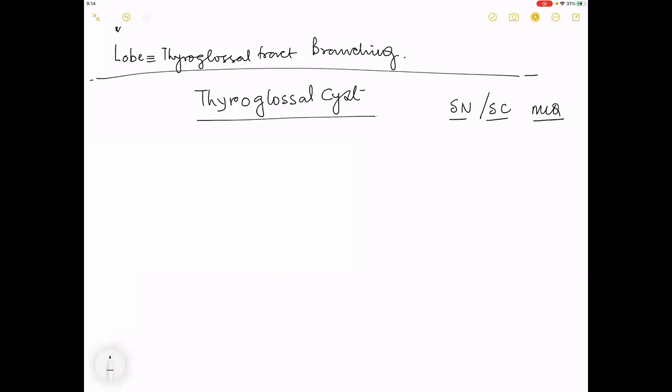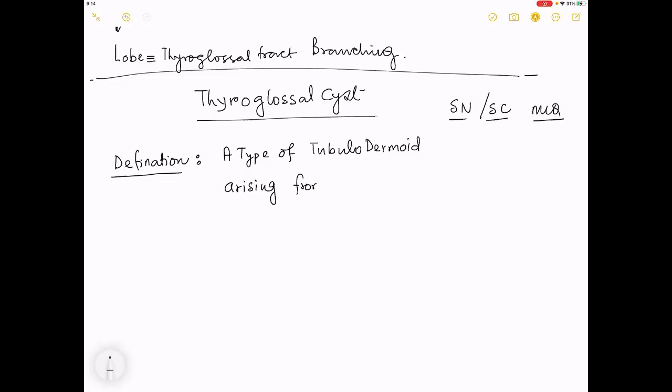By definition, a thyroglossal cyst is a type of tubulodermoid arising from the persistent part of the thyroglossal tract.